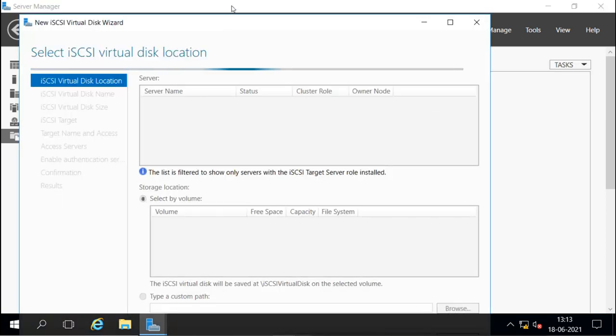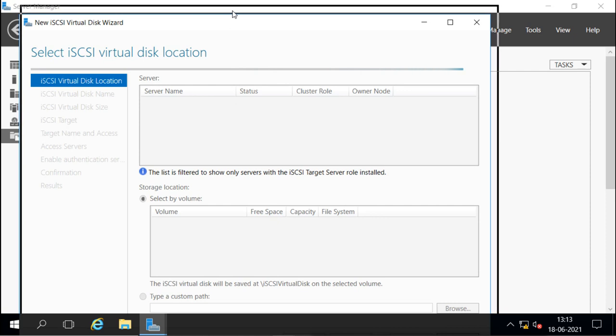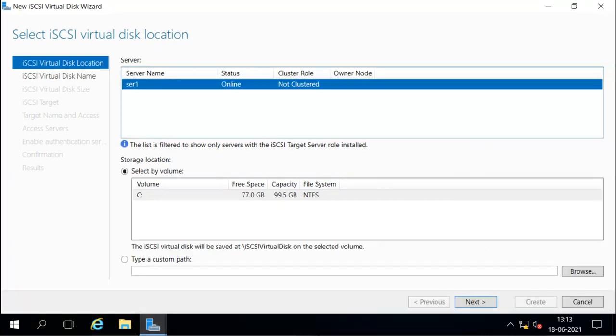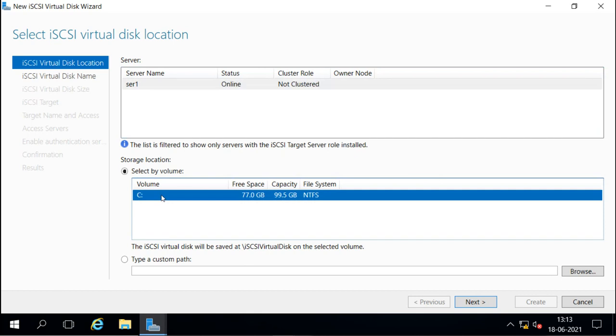and it opens this new wizard. In this wizard it asks which server you want to create it on. Right now we have only one server, and which disk or partition you want to create it on. Right now we have only one, that is the C drive. So in that C drive we are going to create it. This is the server, this is the drive I have on that server.